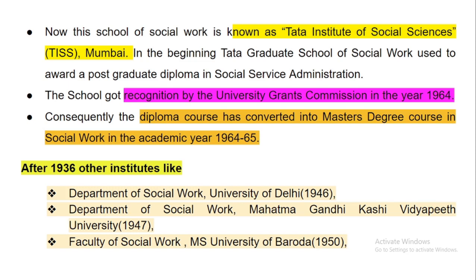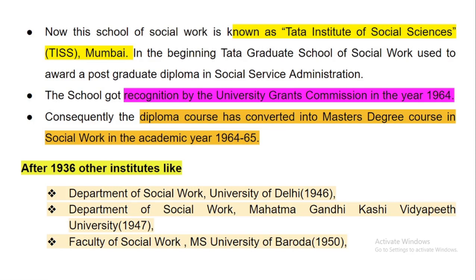Consequently, the diploma course was converted into a master's course in social work in the academic year 1964 to 1965. So only after that did they provide social work education, MSW or MA in social work.